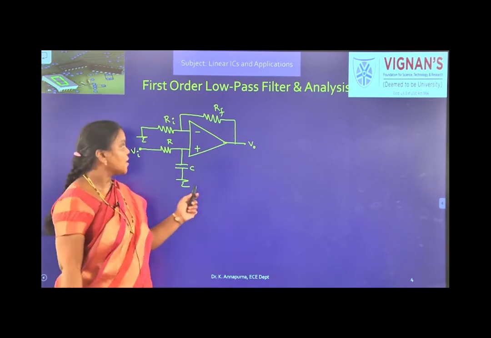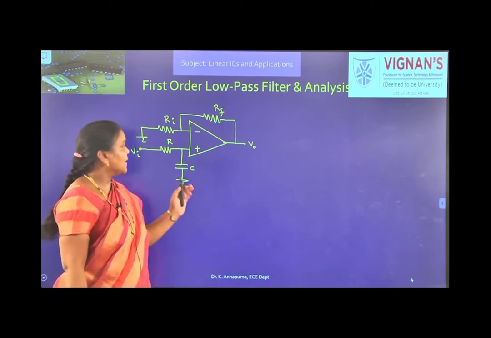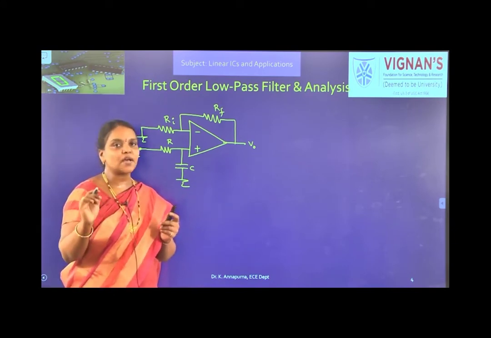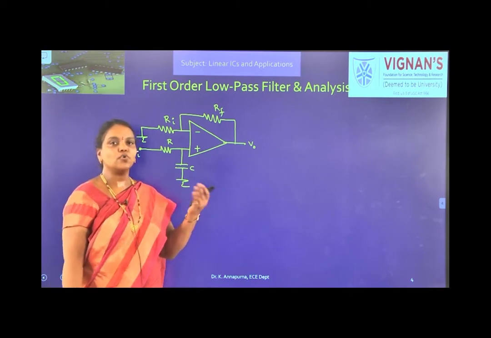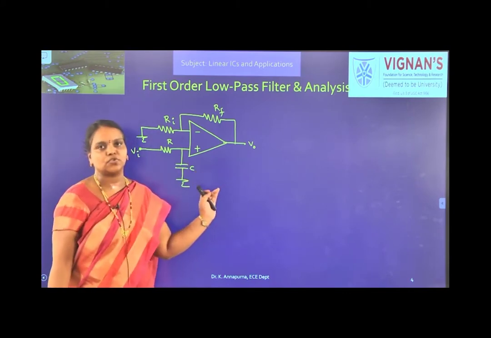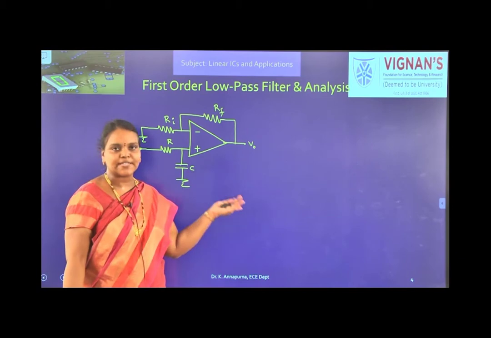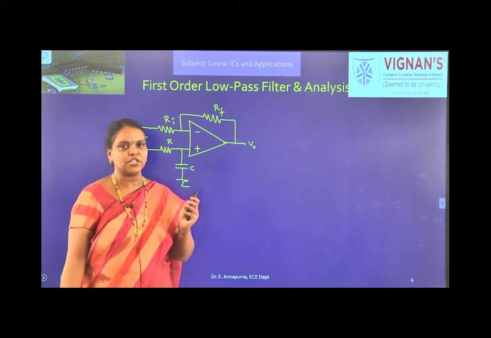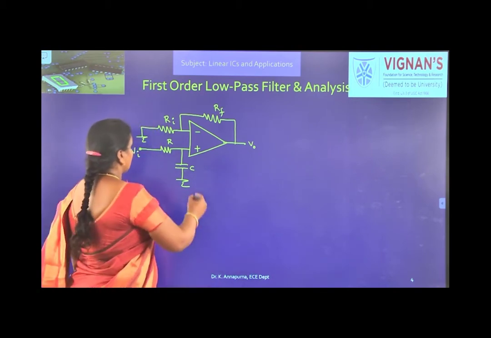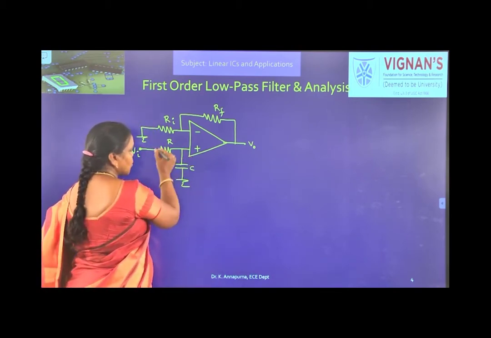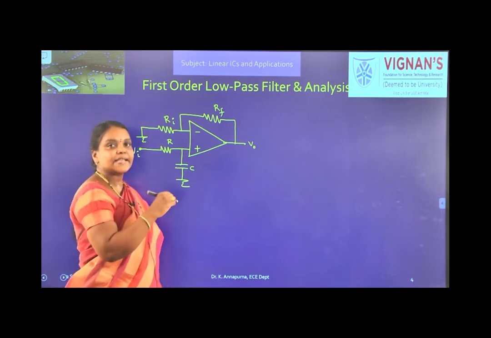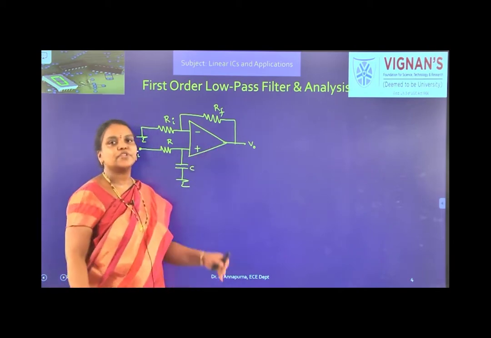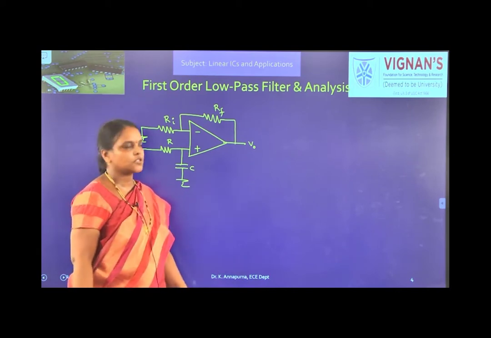Okay, this is the first order low pass filter. So, let us see how it is allowing only the low frequency signals and stopping the high frequency signals. So, how to know that? By analyzing this circuit. By analyzing the output response, we will come to know how it is responding for various frequency inputs. So, here this is the low pass filter actually, and here it is active low pass filter. That is why the operational amplifier is also there, which is used to amplify the response.